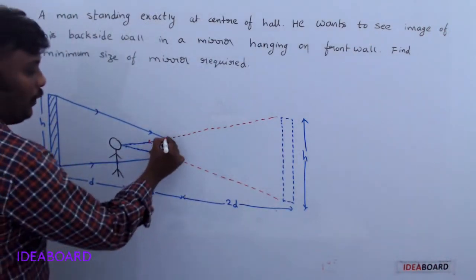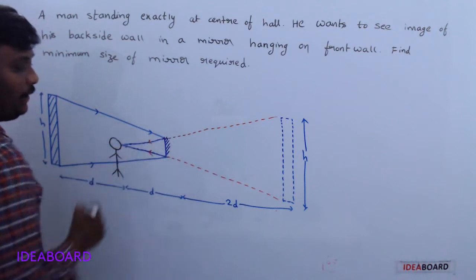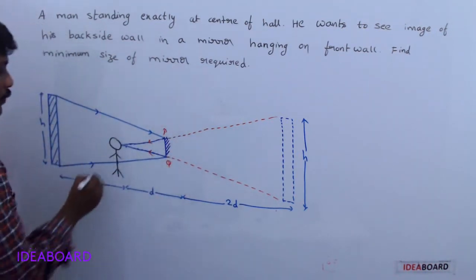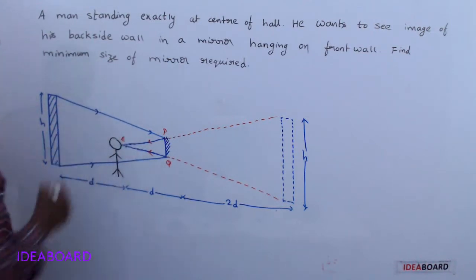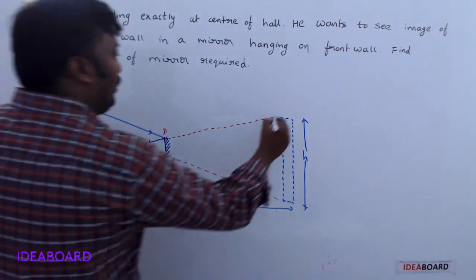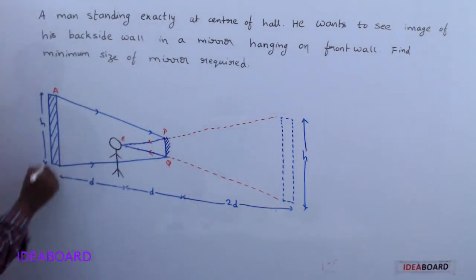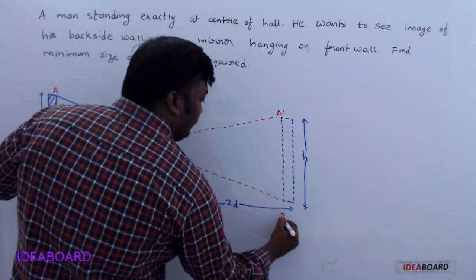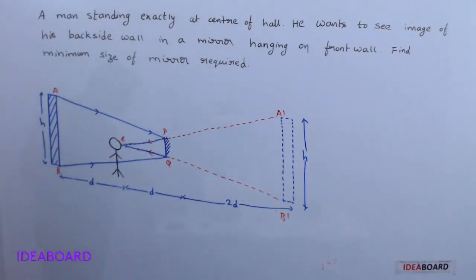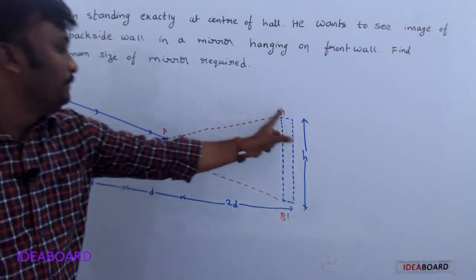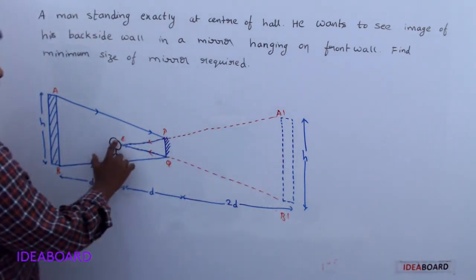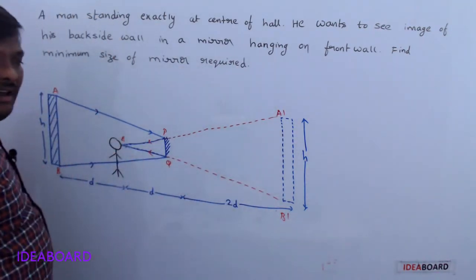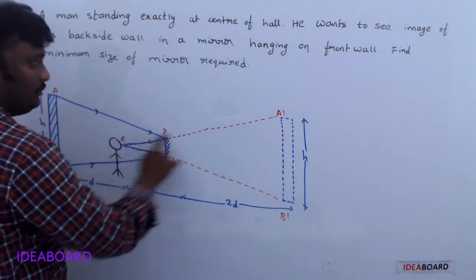Now we would like to find the minimum height required of this mirror. Let this be PQ, with the eye at E. If the wall is AB, then its image is A'B'. Clear? Now properly see the diagram. Here EPQ and EA'B' are two triangles.